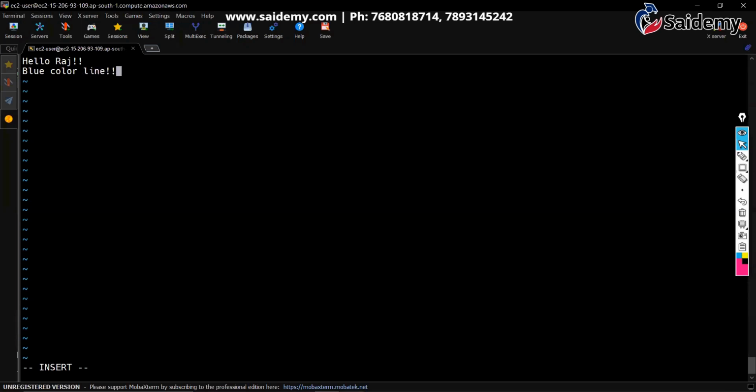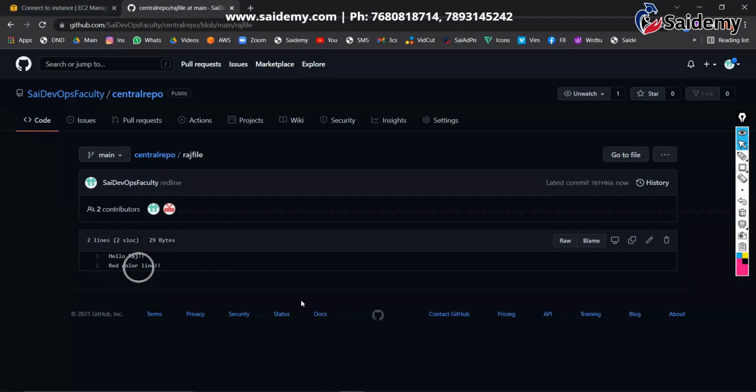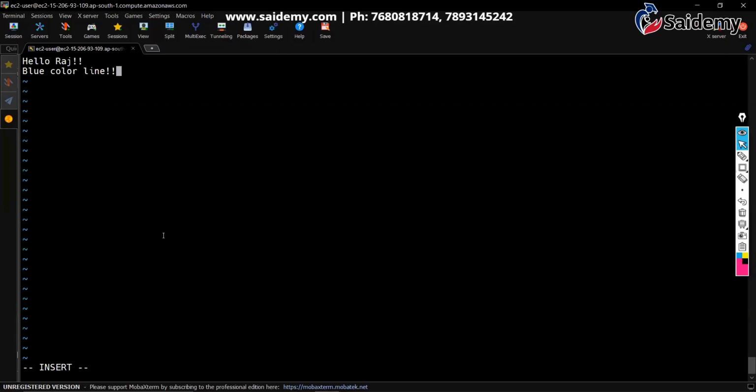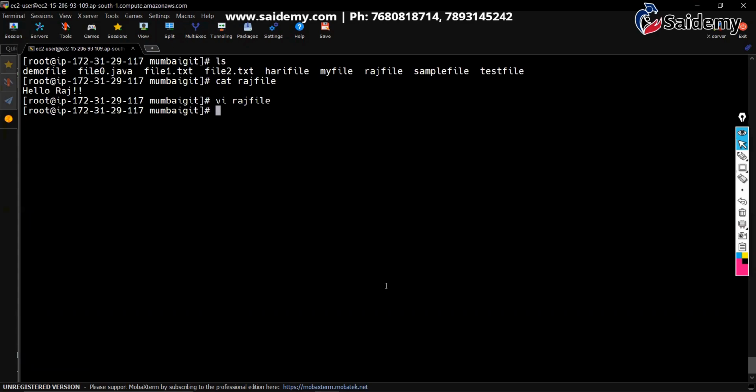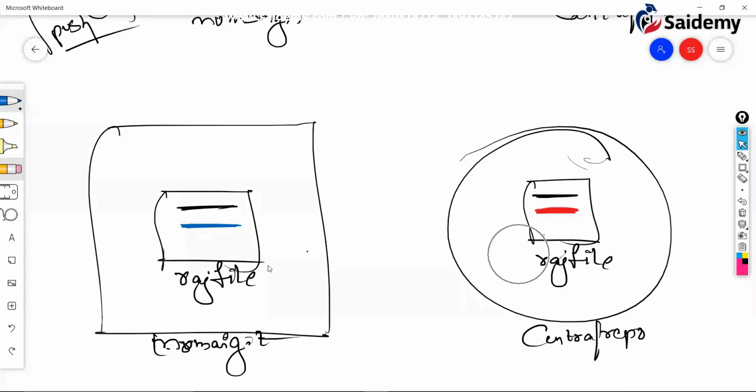You can see here I have added a red color line, someone pushed it, and now meanwhile I'm adding a blue color line here. The same file is having two different contents, one in the central repo and one in the local repo.